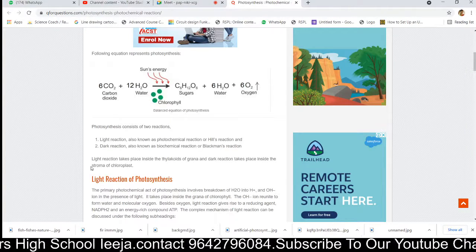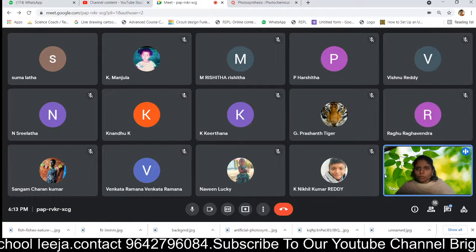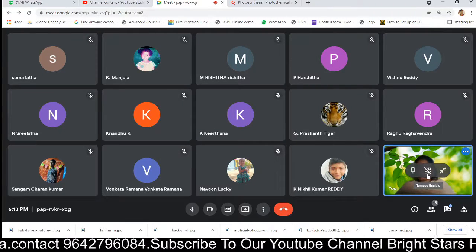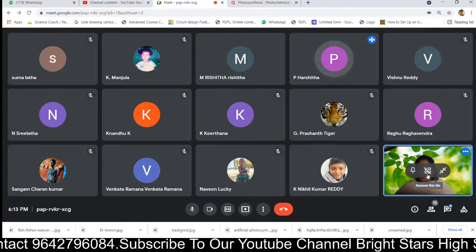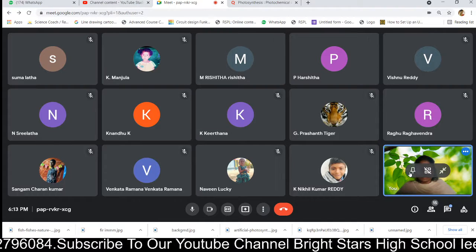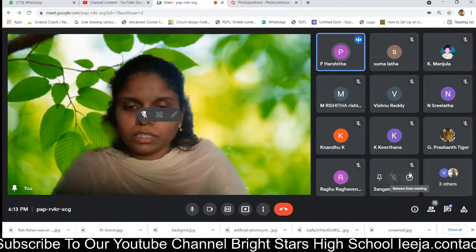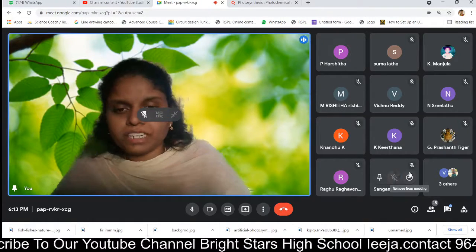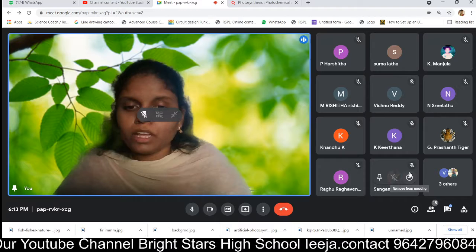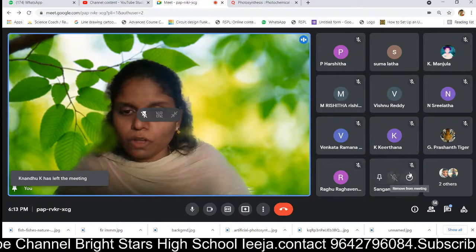After writing this equation, what have you understood from the equation? What do the plants require? 6 molecules of carbon dioxide and 12 molecules of water. In the presence of sun, they release sugars. Sugar is nothing but glucose, which is also a form of carbohydrate. And then 6 molecules of water and 6 molecules of oxygen are released.